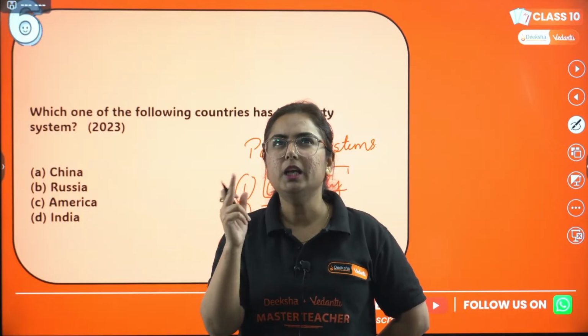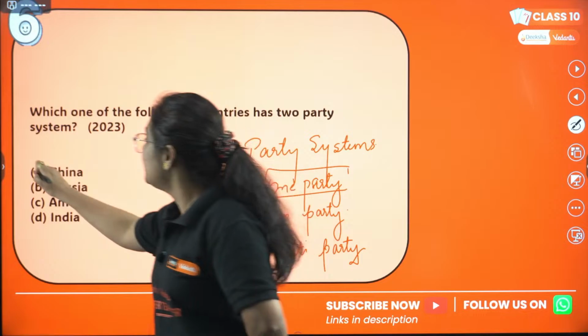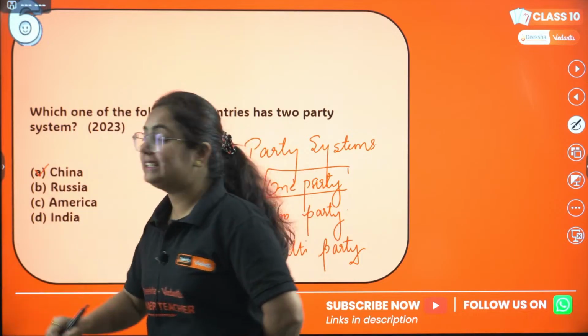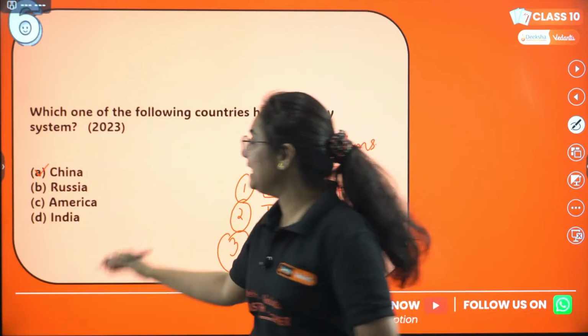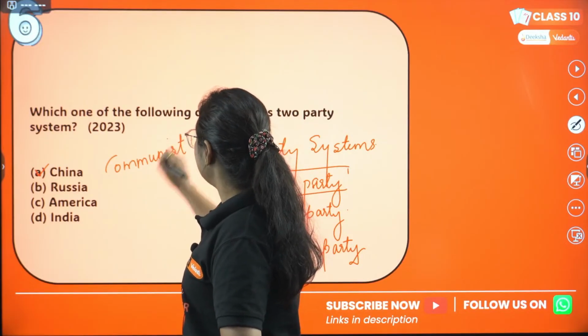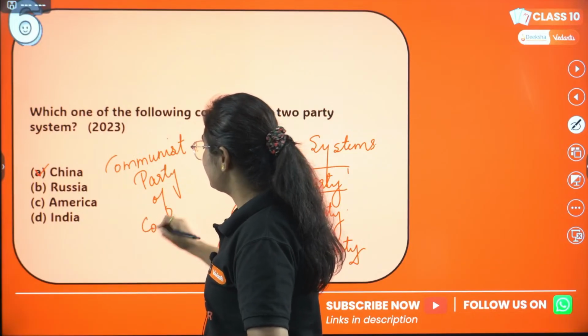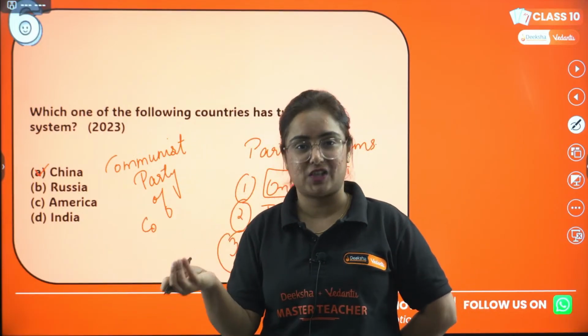Now, something you are getting in mind from 9th class? Yes, it is the case of China, because we have seen that China just has one party, the Communist Party of China, which we studied in class 9, and other parties just form a coalition with it. Get it?